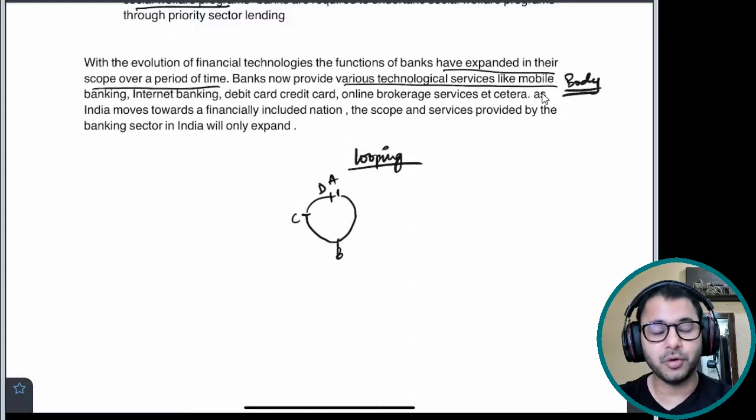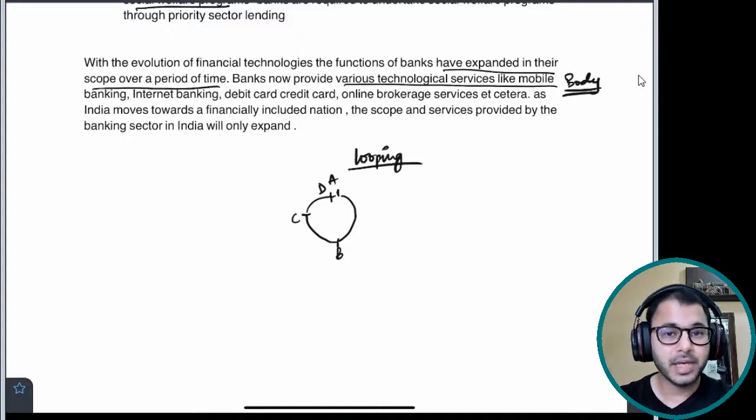New functions being performed by banks, technological functions, mobile banking, internet banking, debit card, credit card, online brokerage services, okay, acting as PPIs at times.